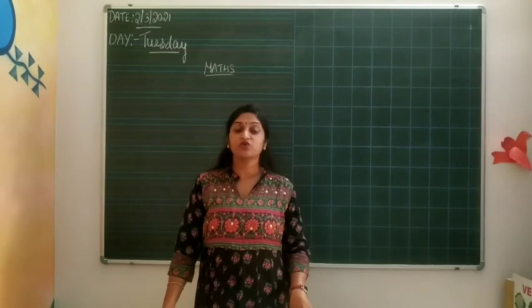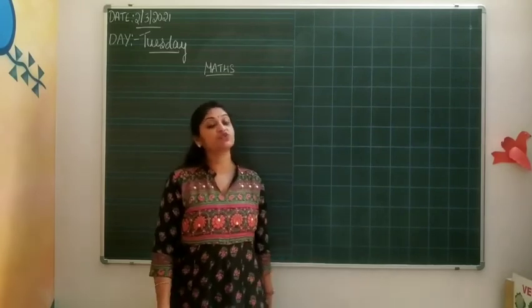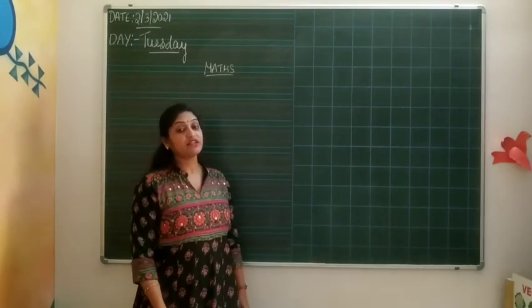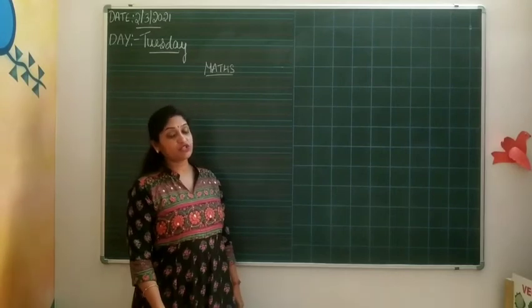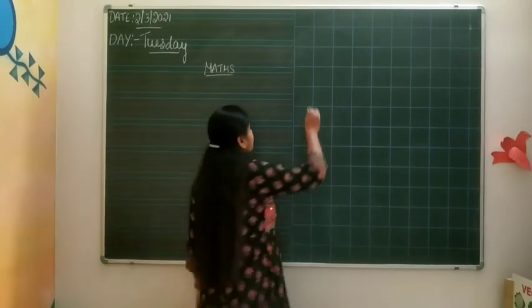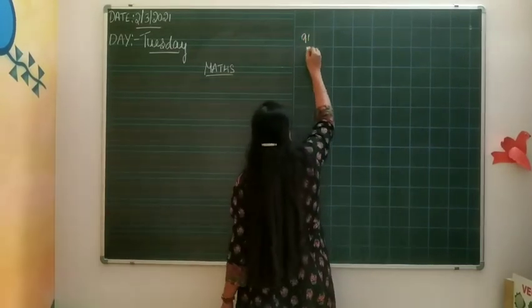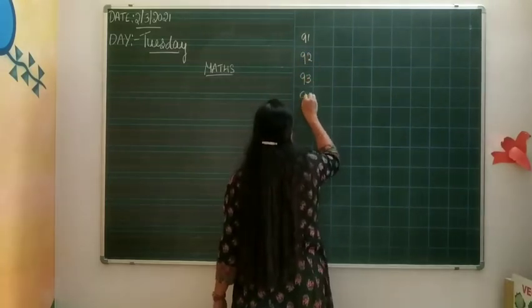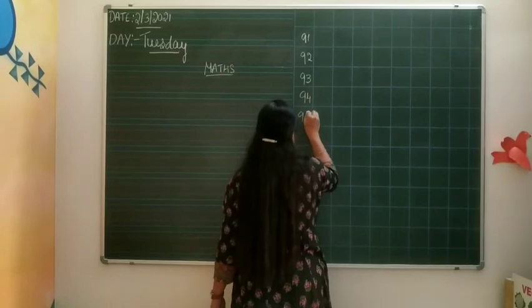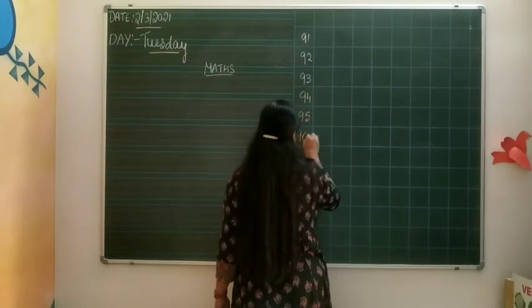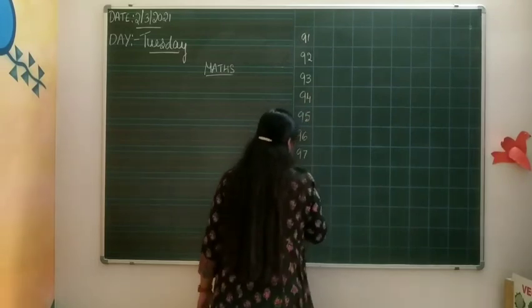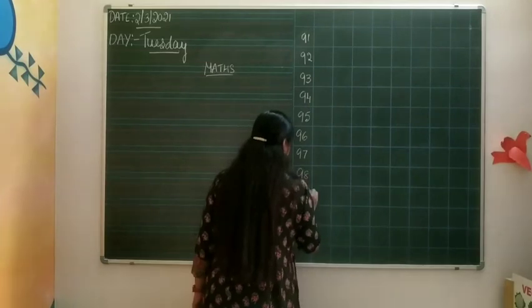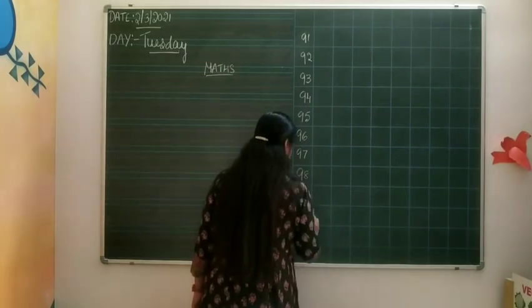Correct? Now, today we are going to revise the numbers from 91 to 100. Okay? 91 to 92, 93, 94, 95, 96, 97, 98, 99, and the last one is 100.